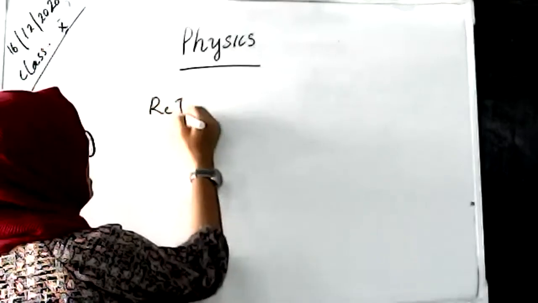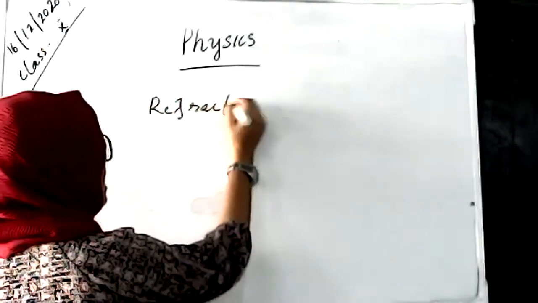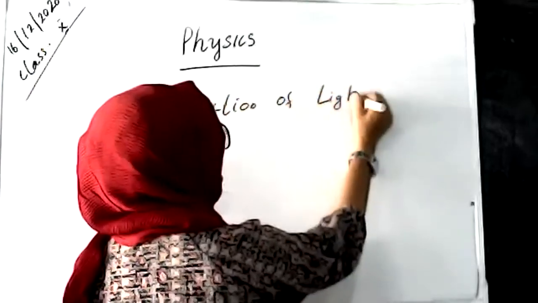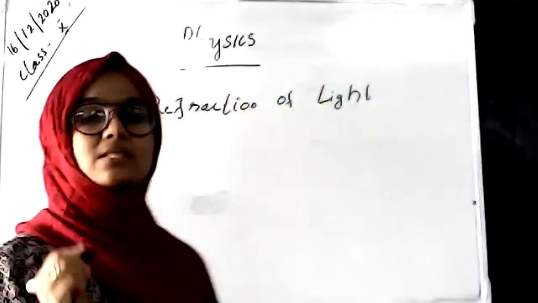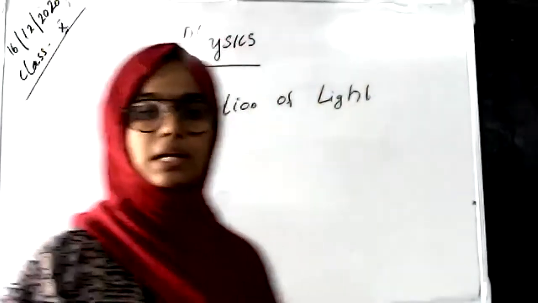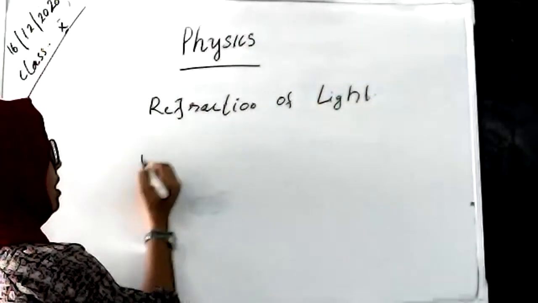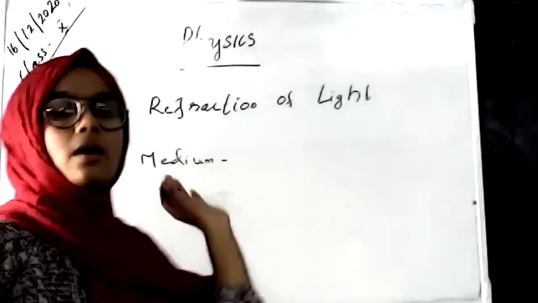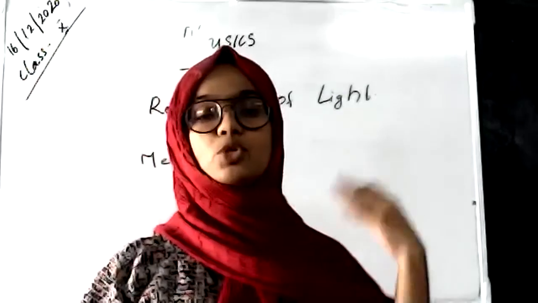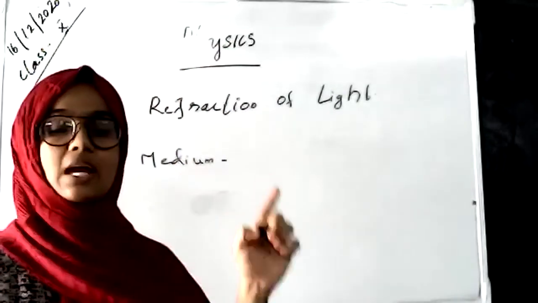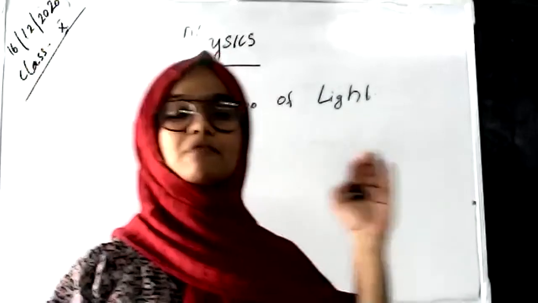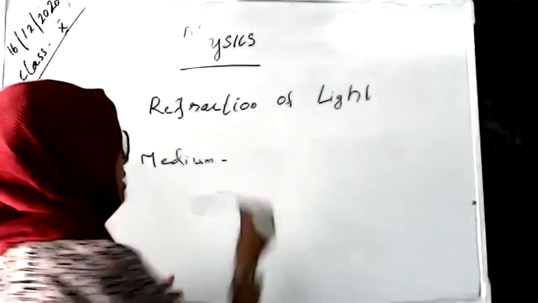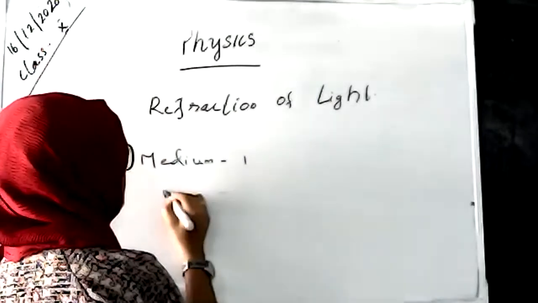So now we are discussing what refraction of light is. Light is passing from one medium to another medium, so there is a bending. So here are two mediums, the light comes from the first medium and enters another medium.